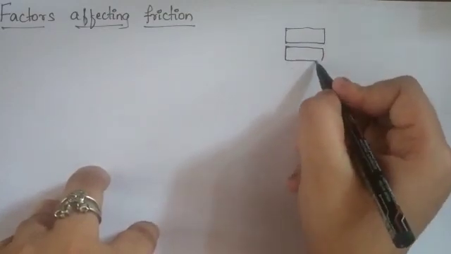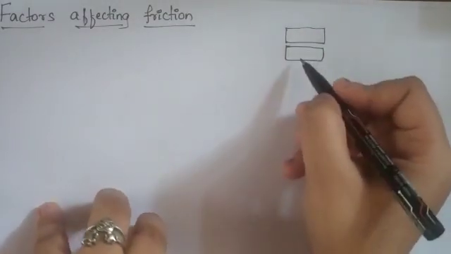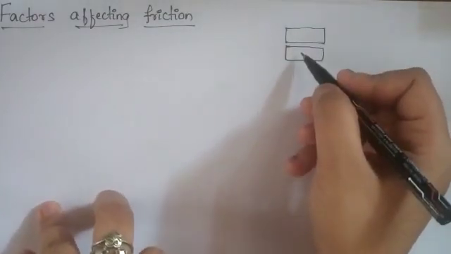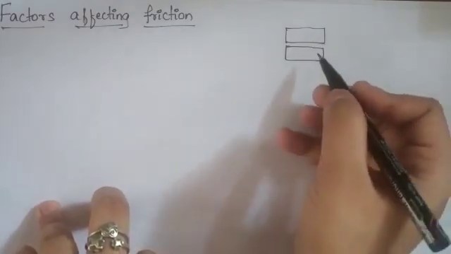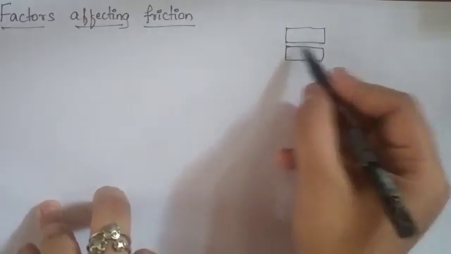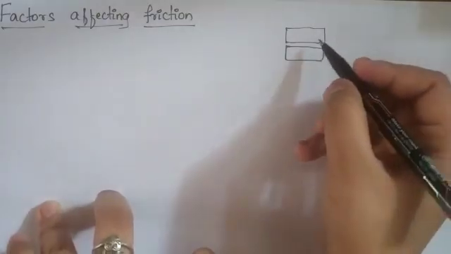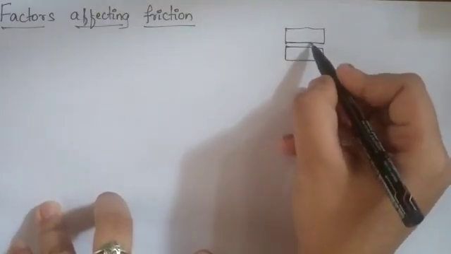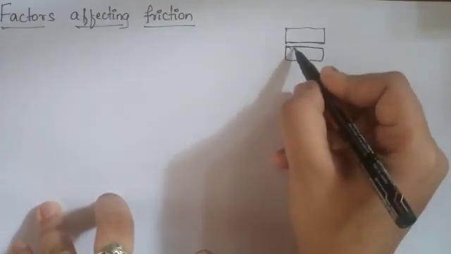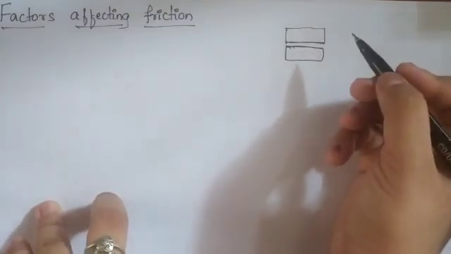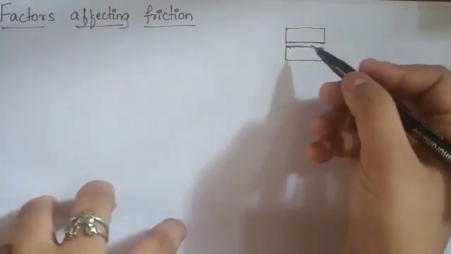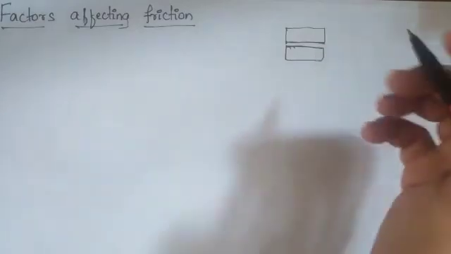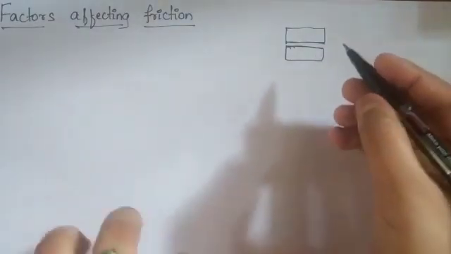After moving some distance, this box has stopped. Why has this box stopped? That is due to friction from the table on the opposite side, isn't it? Now, when you see these surfaces, you might say they are smooth, but actually they are not smooth. They will have some irregularities.